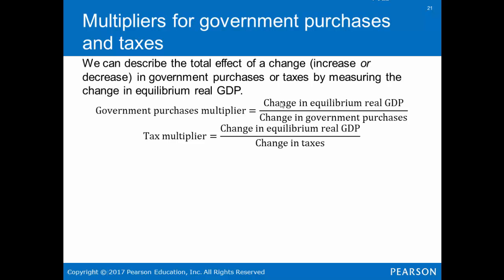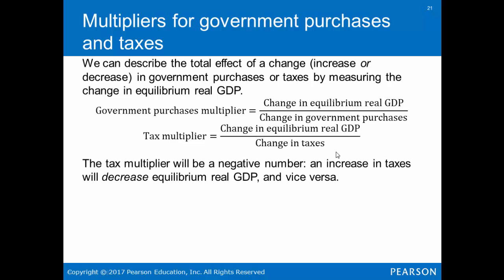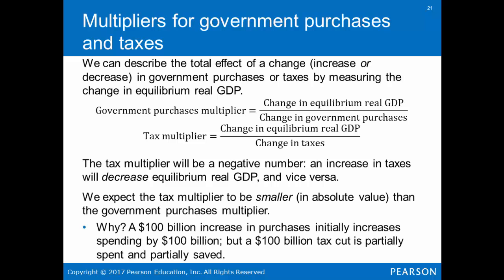So the government purchases multiplier is the change in equilibrium in real GDP divided by the change in government purchases. And the tax multiplier is the change in equilibrium in real GDP divided by the change in tax. The tax multiplier would be a negative number. An increase in taxes will decrease equilibrium in real GDP and vice versa. We expect the tax multiplier to be smaller in absolute value than the government purchase multiplier. Why? 100 billion in purchases initially increases spending by 100 billion, but a $100 billion tax cut is partially spent and partially saved.